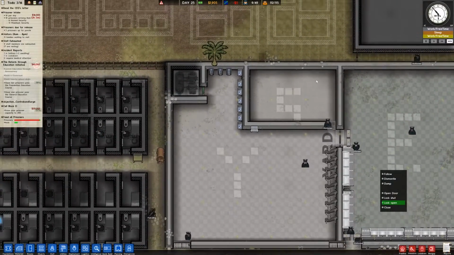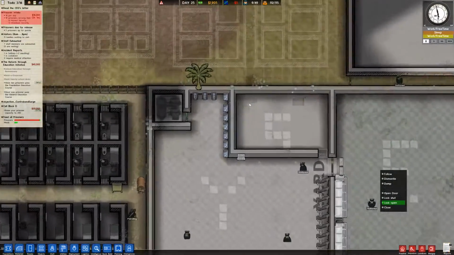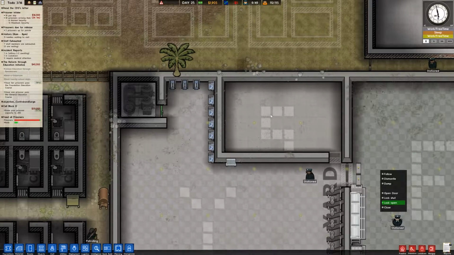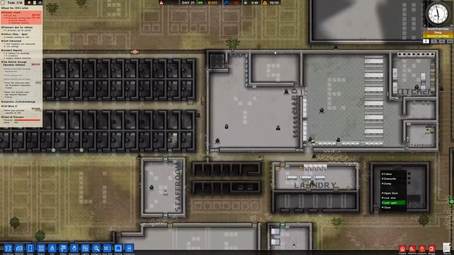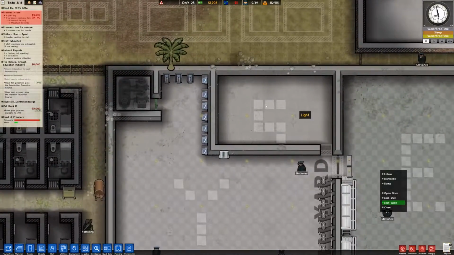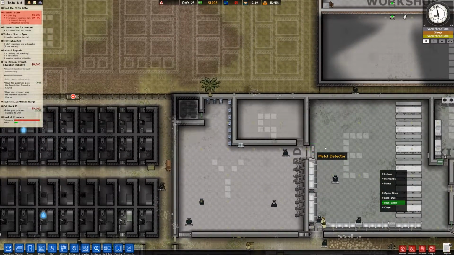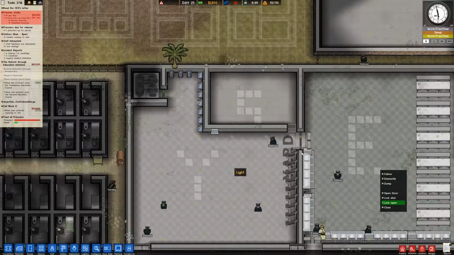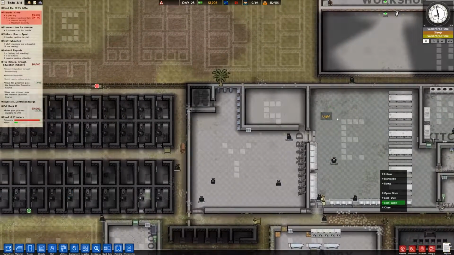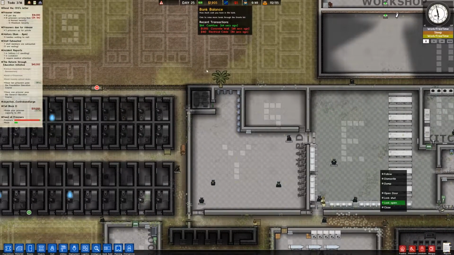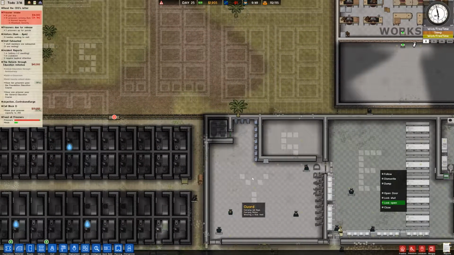So, okay, now this is what I want to do with this. This is kind of an interesting idea. I think it's an interesting idea anyway. I want to have the medium security prisoners working in this shop, serving things to the maximum security people. Because if I do their schedules to where maximum security can have yard time at the same time that normal has work time, you know, if they're in the yard, none of the maximum security people in the yard are going to be in the shop. Nobody's working in the shop, so nobody can serve them.